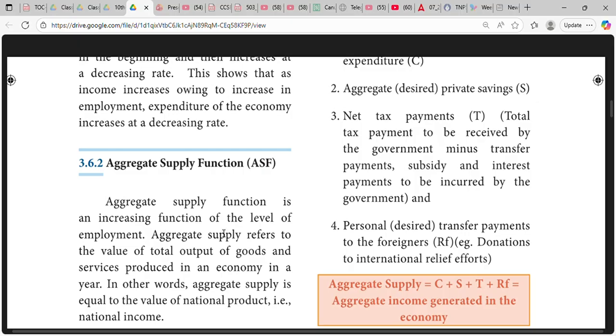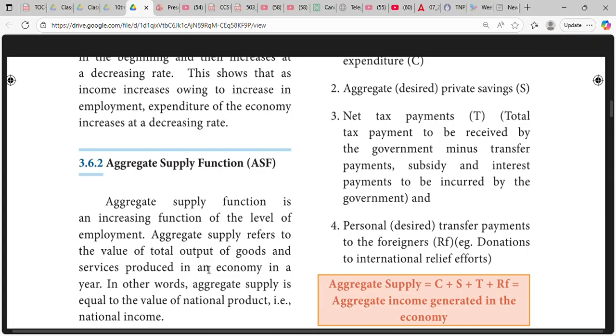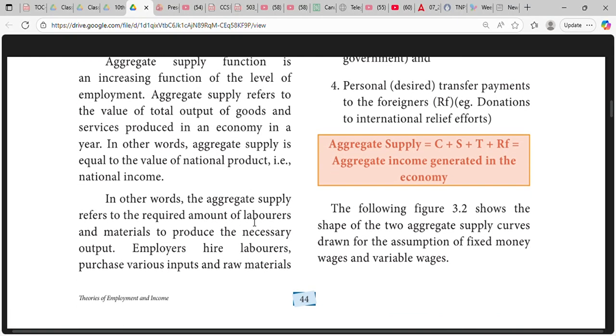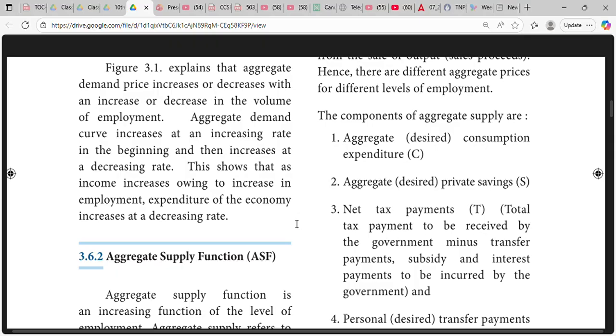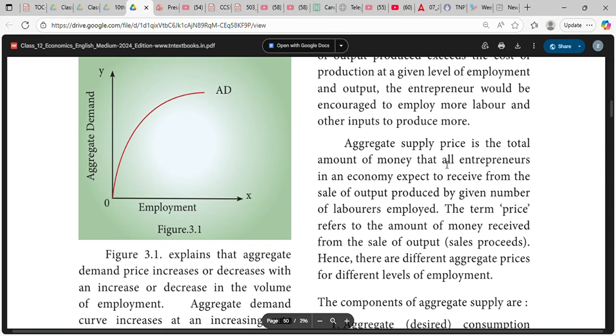Aggregate supply function is an increasing function of the level of employment. Aggregate supply refers to the value of total output of goods and services produced in an economy in a year. Aggregate supply refers to the required amount of labor and materials to produce the necessary output. Production involves cost. If the revenue from the sale of output exceeds the cost of production at a given level of employment, the entrepreneur will be encouraged to employ more labor and other inputs to produce more.